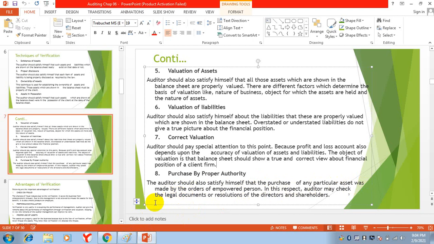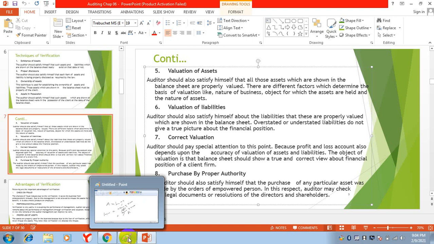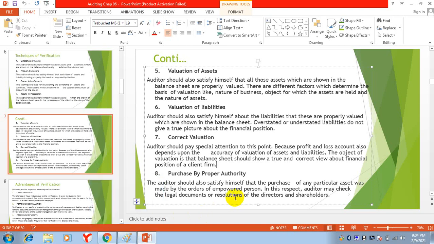When there is a purchase, the department will send a requisition to the purchase department, and then the purchase department will send a purchase order to the supplier. So the auditor will check whether the purchases which are made are according to the policy or not.